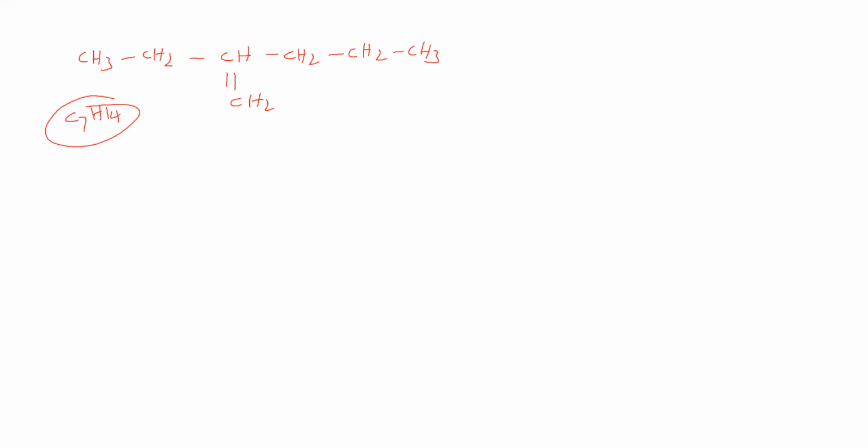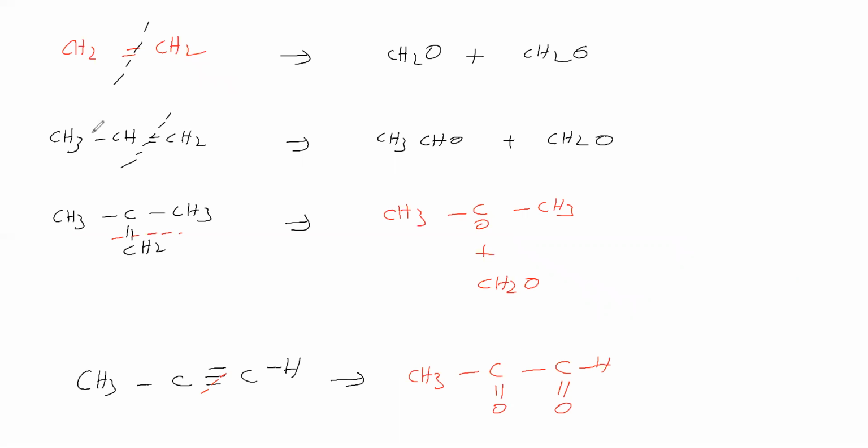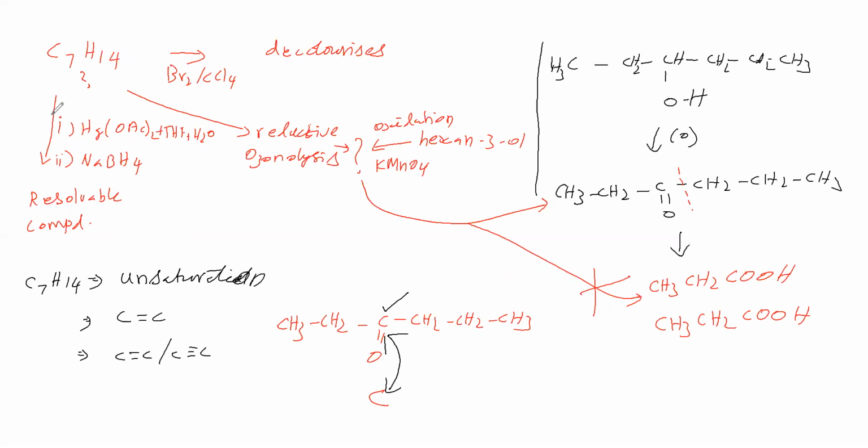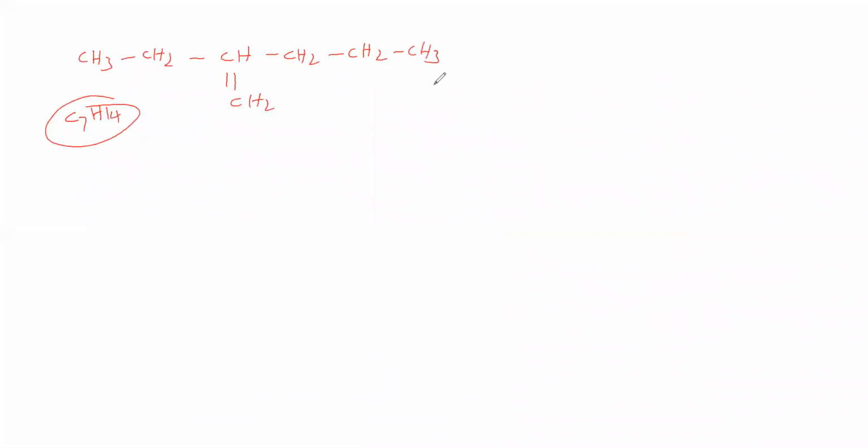We will check whether this C7H14 structure we have predicted is correct or wrong. We have to check in all the ways. First, with bromine in CCl4, it undergoes decolorization. Now we will take this reaction for bromine in CCl4.